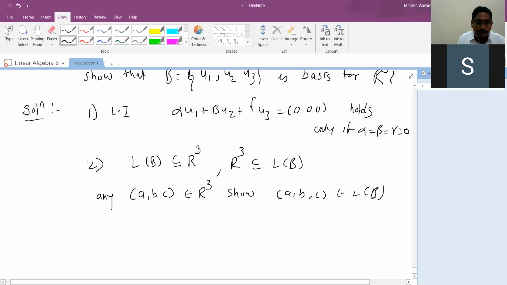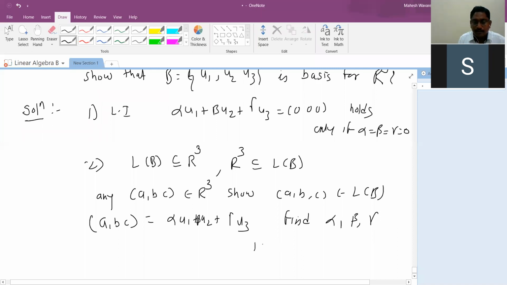So A, B, C can be written as these linear combinations. So what you do, you just do the span first, and in that, the ABC value can be taken 0 to show linearly independent. This is also one way. If you are able to find alpha, beta, gamma, then L of B is a subset of R3, and R3 is a subset of L of B. That means L of B equals R3 directly.